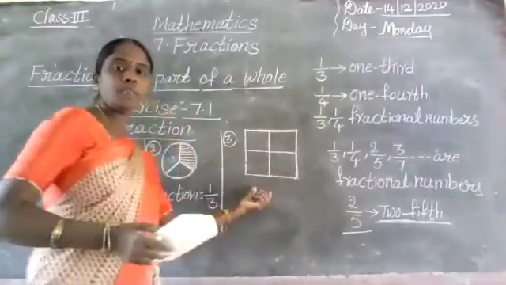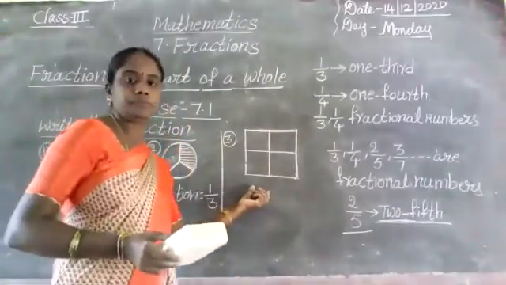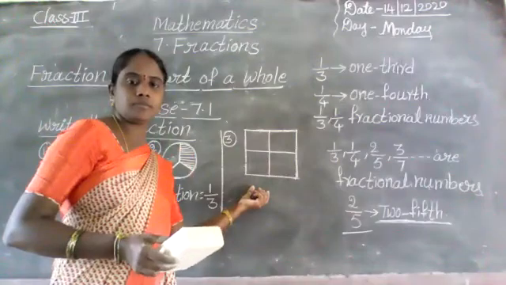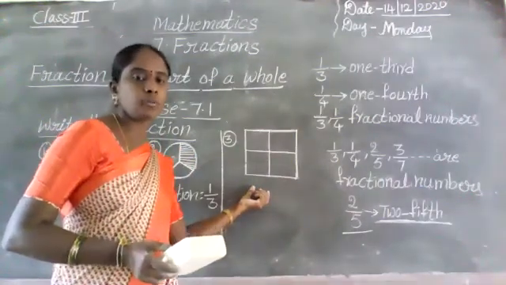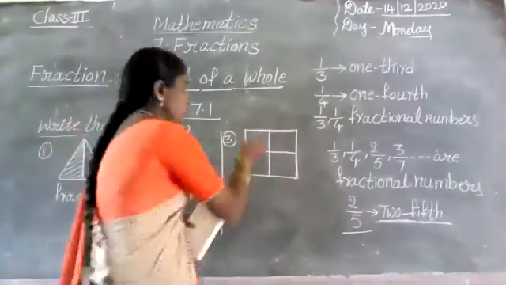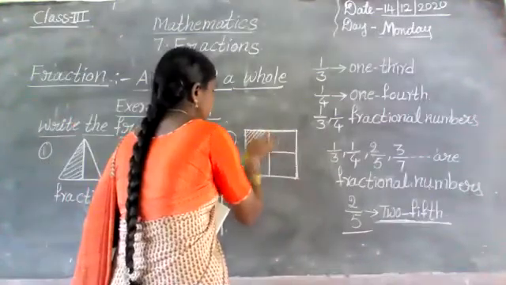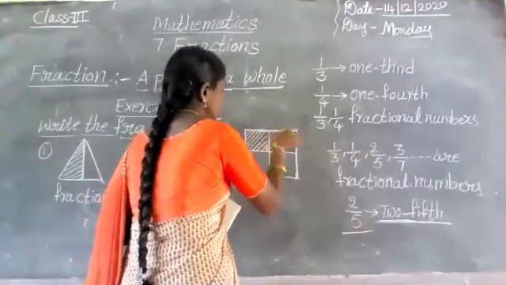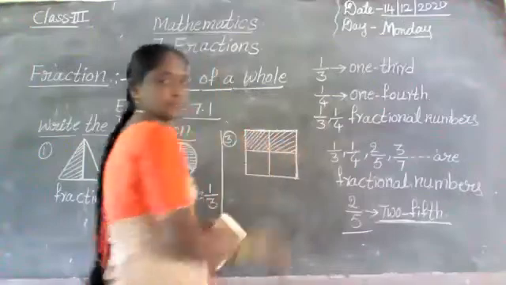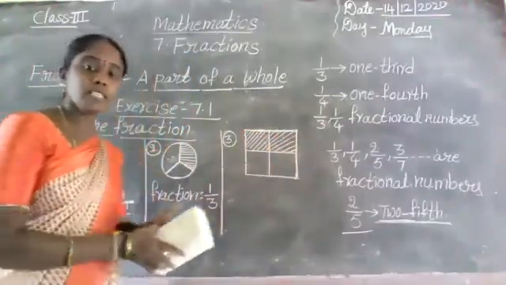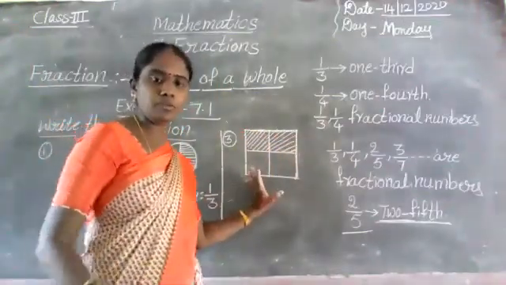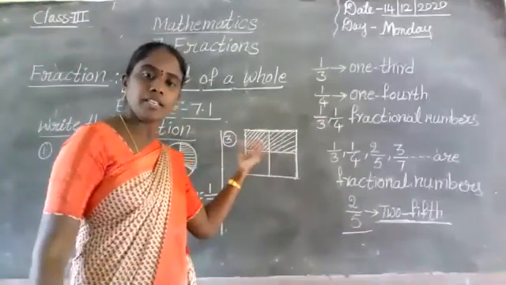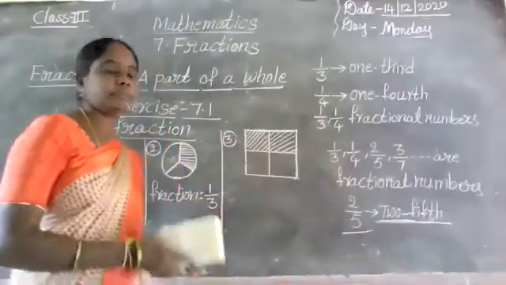First, how many parts are there here? Yes, 4 parts are there. Here, how many parts are shaded? Total parts are 4. Yes, 2 parts are shaded.